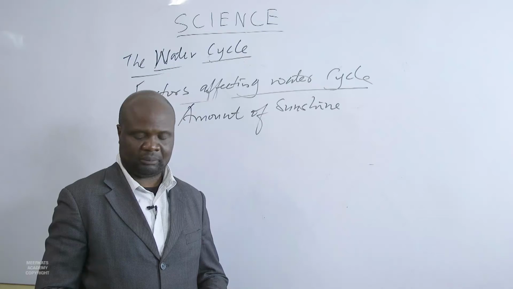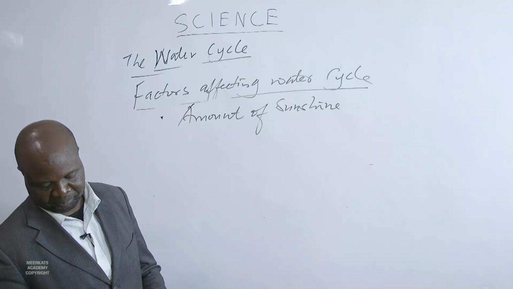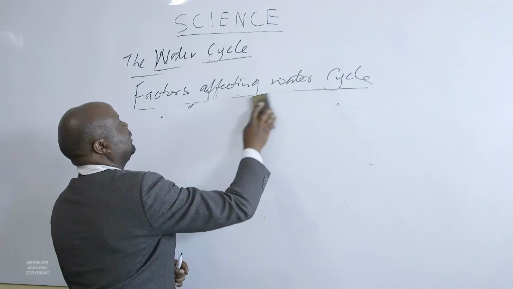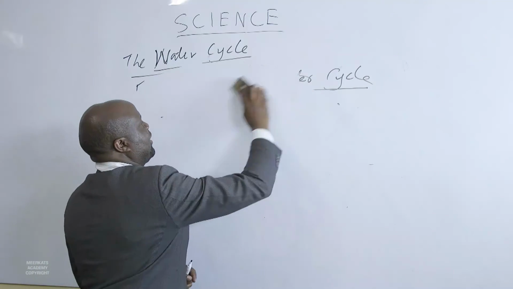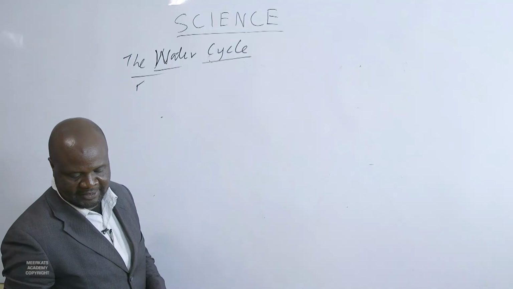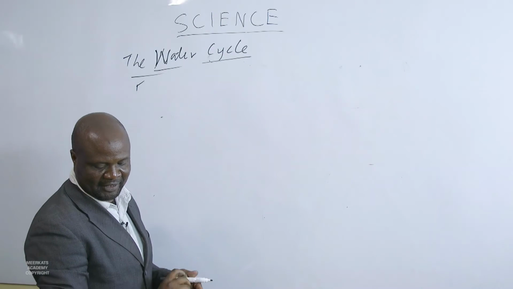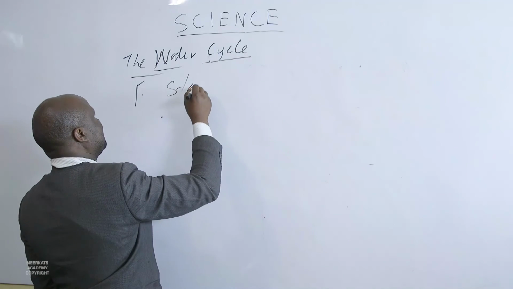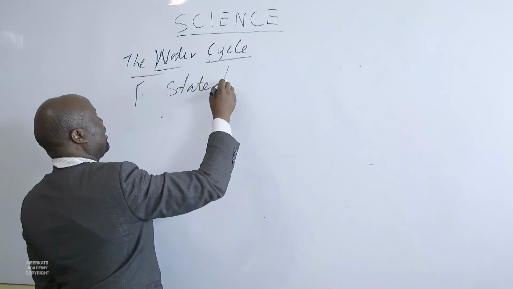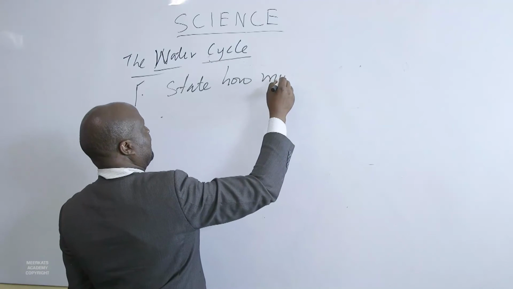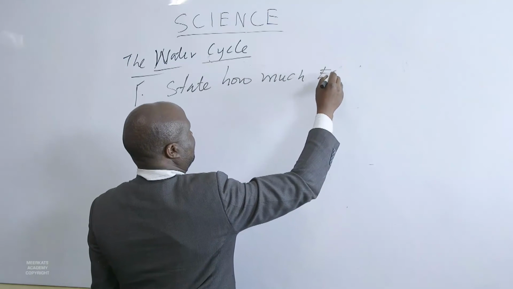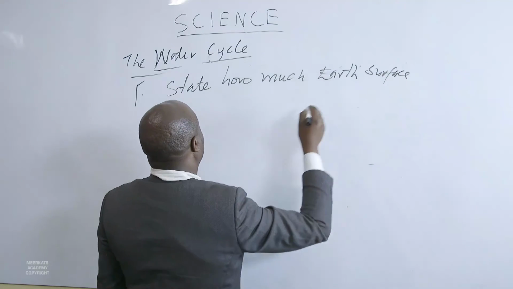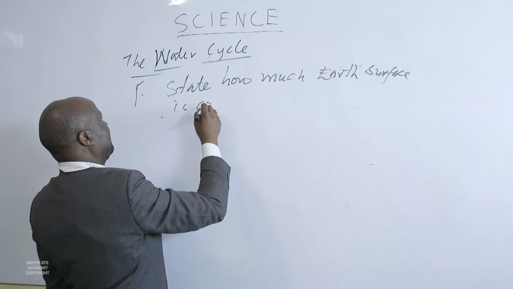Question number 1: state how much of the Earth's surface is covered by water.